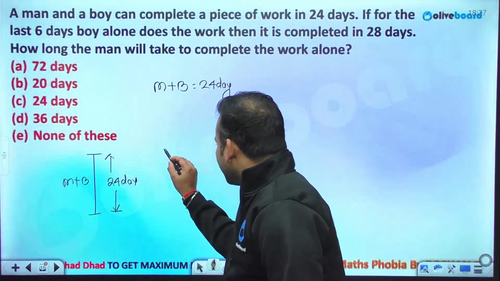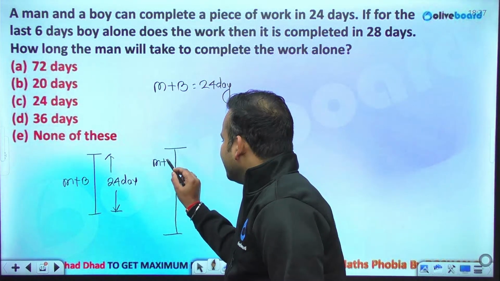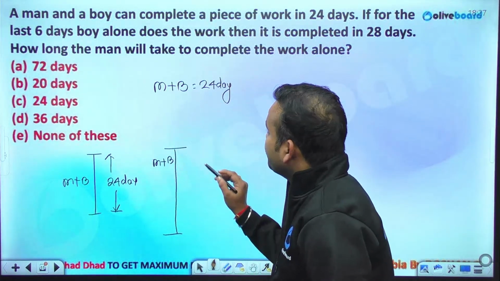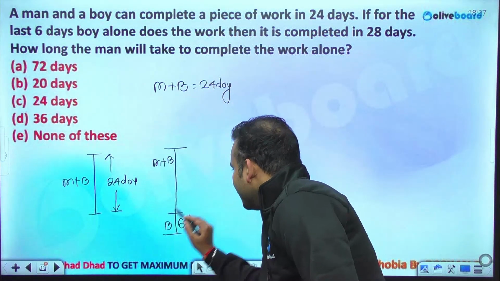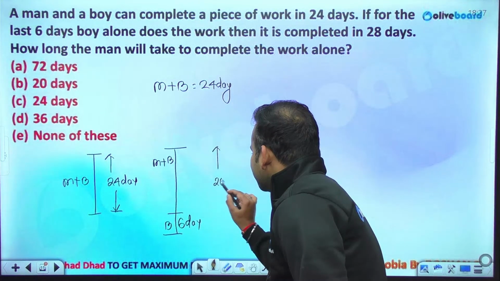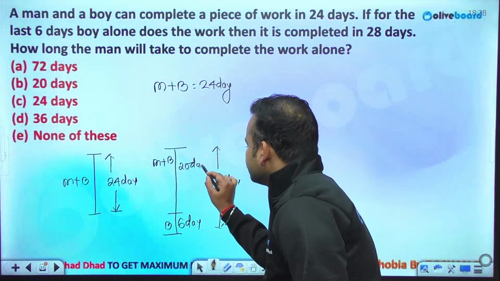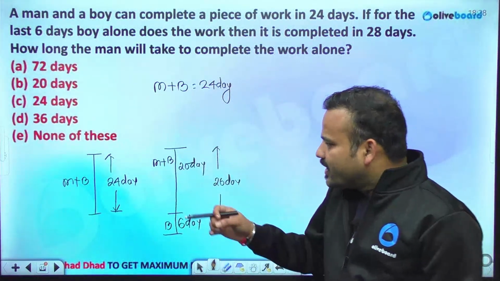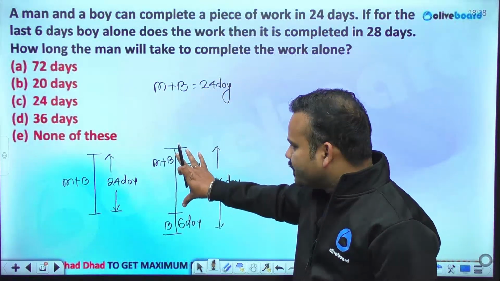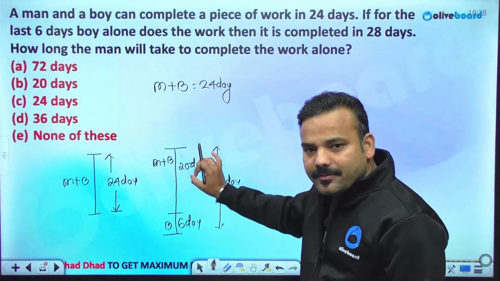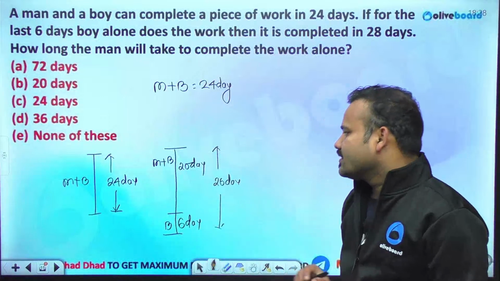So now the question says the entire work is completed in 26 days. Why? Because man and boy initiated, and for the last 6 days boy alone is performing the work. That means if the entire work is completed in 26 days, they were together for 20 days. If they had been together for 24 days, the entire work would have been completed. But man and boy worked for 20 days, and then man left and boy completed the remaining in 6 days, and hence the entire work is completed in 26 days.